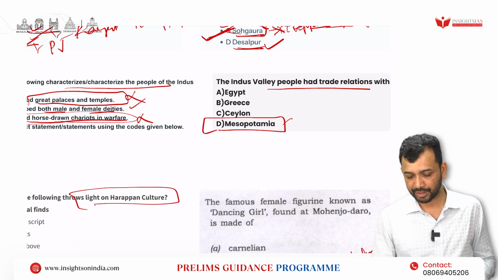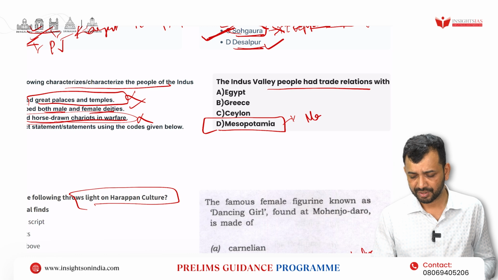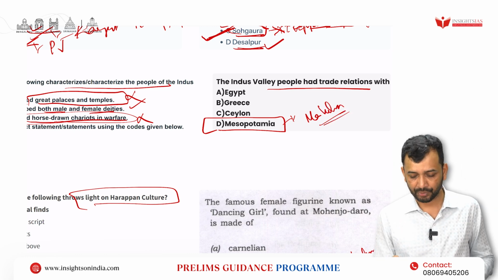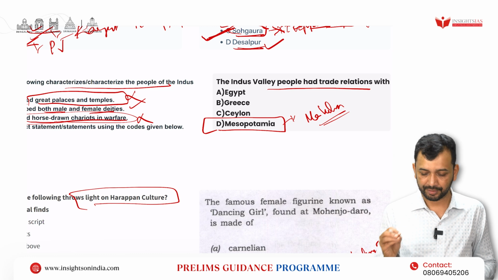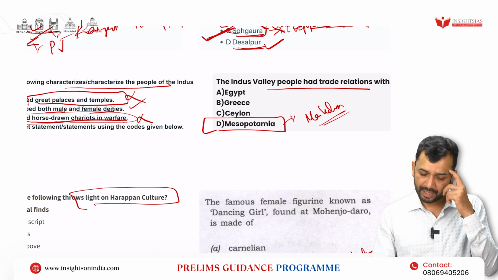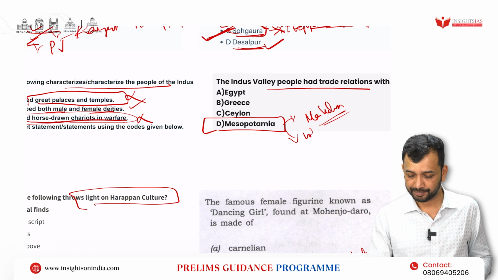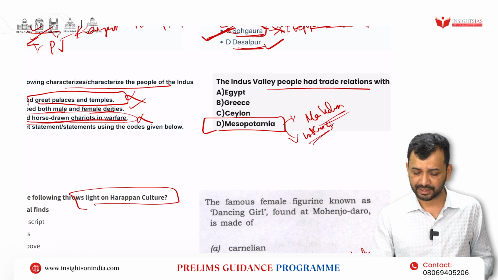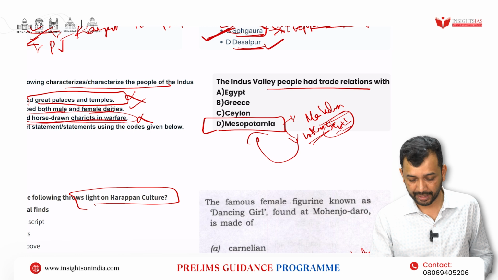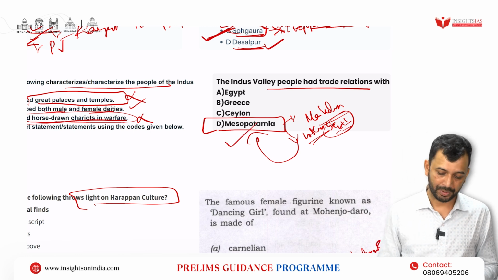In the seals that you can see there, it has been mentioned as Meluha for the people, right? So the Indus seals have also been found in Mesopotamia, and through Lothal, the dockyard, external maritime trade was a possibility with Mesopotamia. So they had a trade relation with Mesopotamia, right?